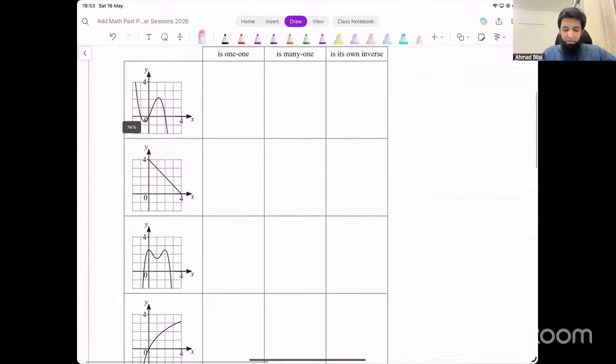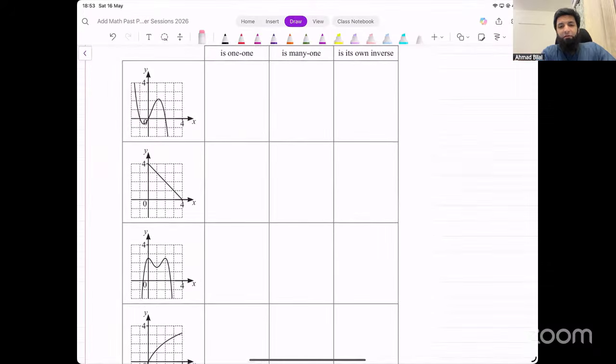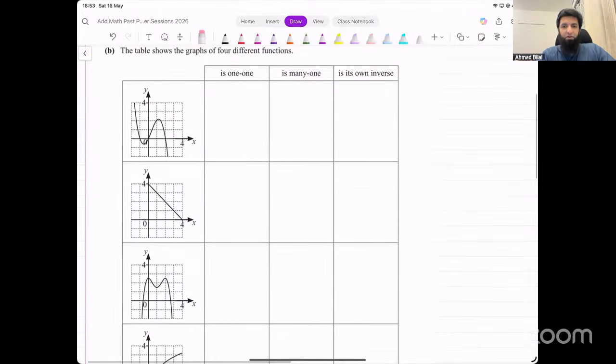How do we think about this now? How do you figure out if a function is 1 to 1? Horizontal line test. Let's start with that first. Horizontal line test, 1 to 1 and many to 1. We already know it's a function, so it's going to be one of these two. How do we check for that? Horizontal line test. For the curve, you can draw this horizontal line that cuts the graph at more than 1 point. So it's not 1 to 1, it's many to 1.